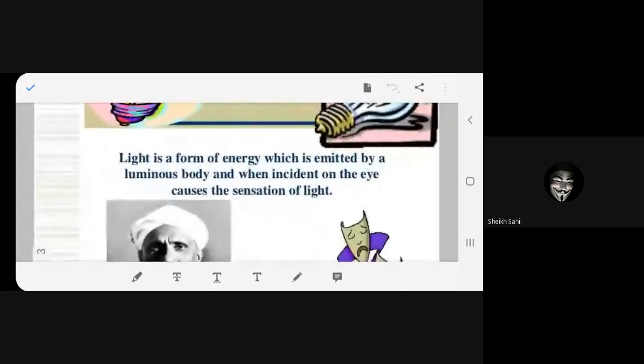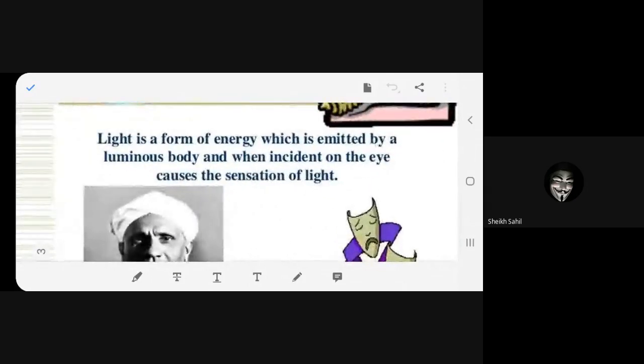So what is light? Light is a form of energy which is emitted by a luminous body and which, when incident on the eye, causes the sensation of light.